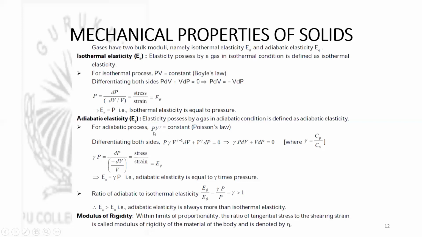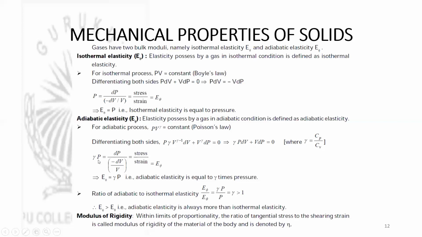So on differentiating on either side, we get P γ V^(γ-1) dV + V^γ dP = 0. Now on taking V^(γ-1) common and sending it to this side, we get γ P dV + V dP = 0. Here gamma is the ratio of specific heats of the gas.